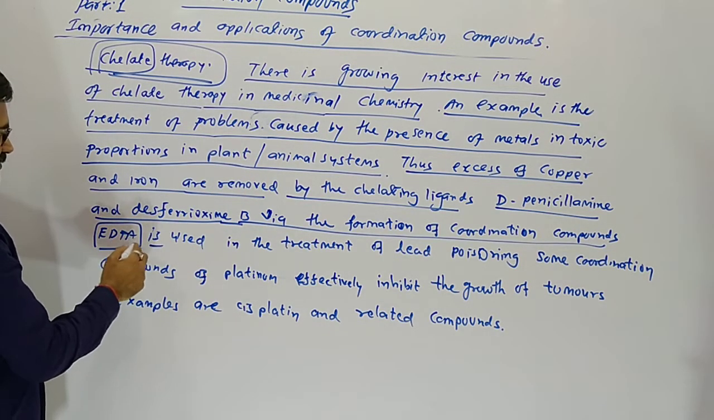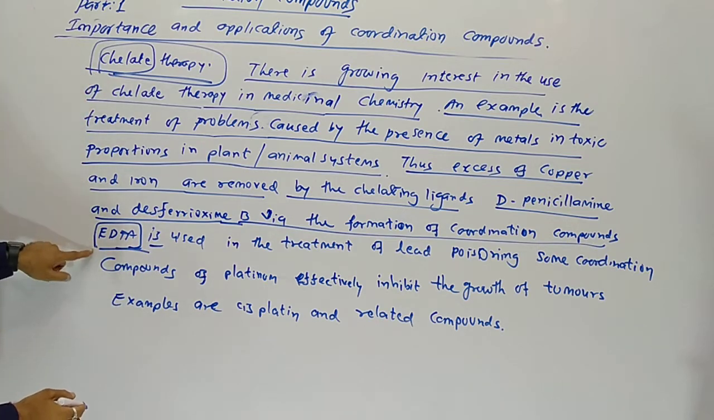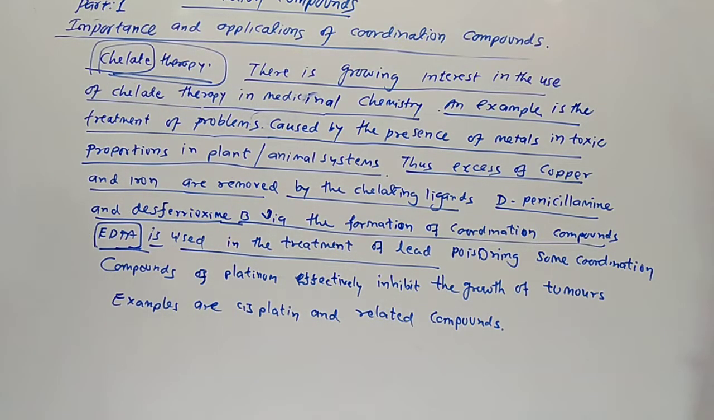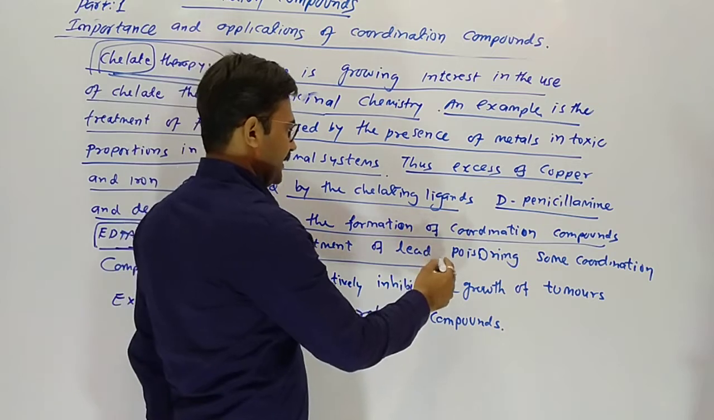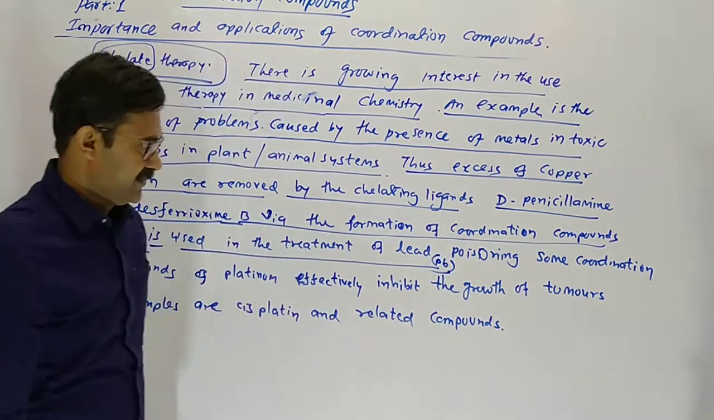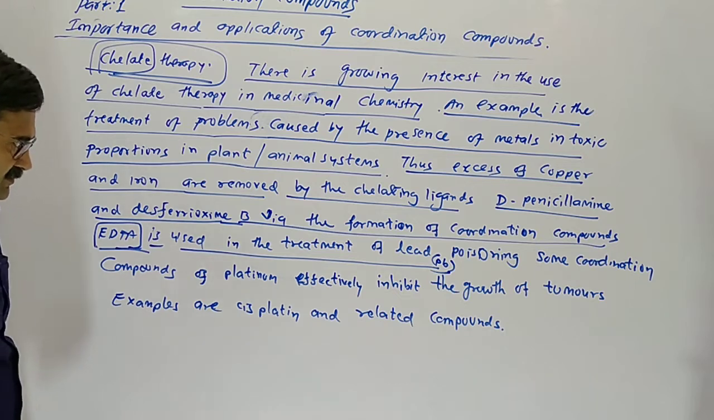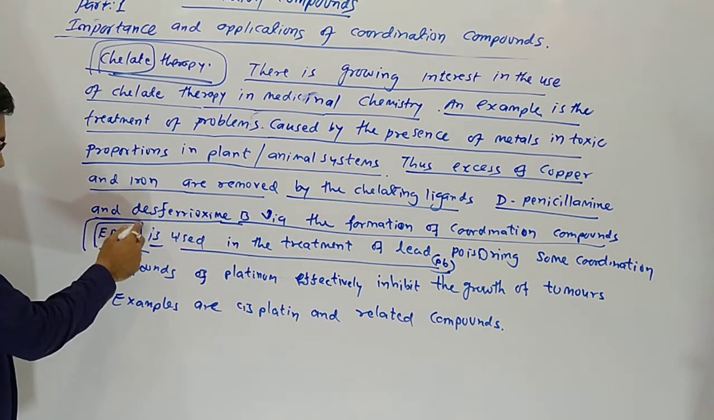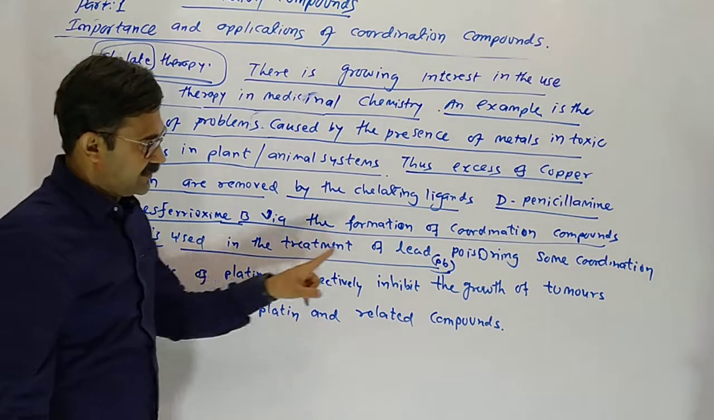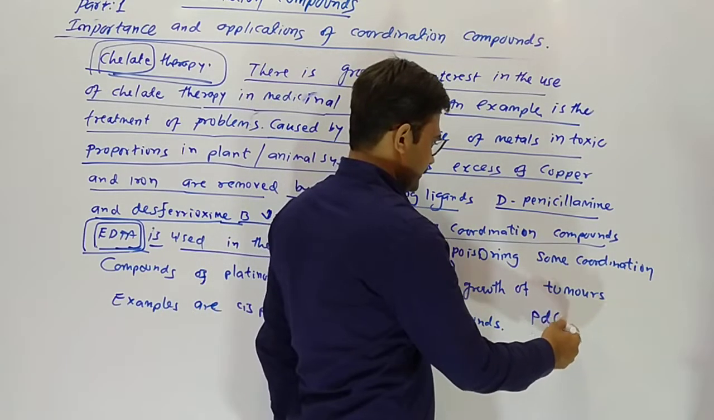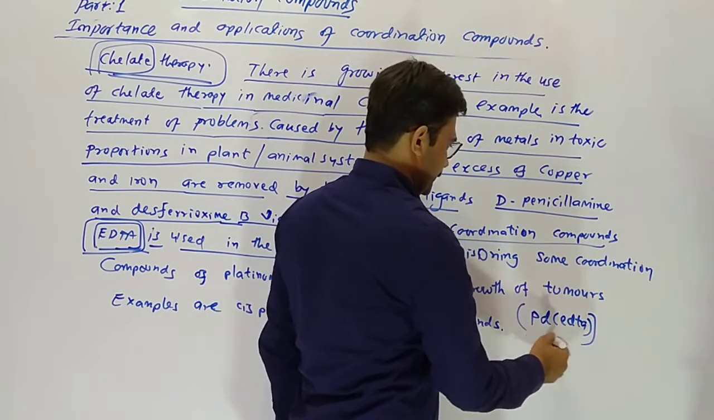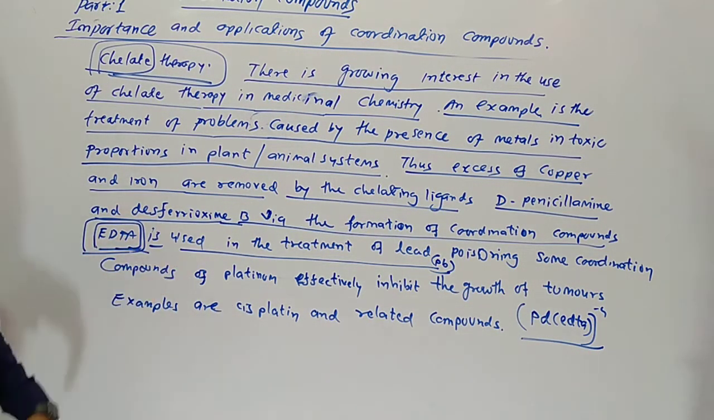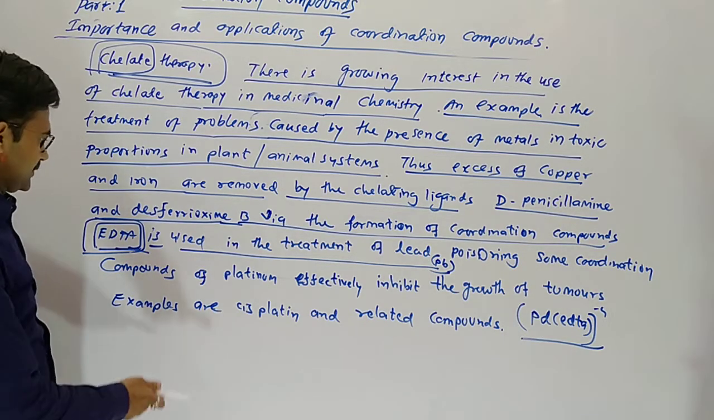EDTA is also a polydentate chelating ligand. EDTA is used in the treatment of lead poisoning. Lead is very poisonous. If any person has drunk lead, doctors remove its effect by adding EDTA into the body. EDTA combines with lead, so the effect will be removed, and it can be removed from the body.